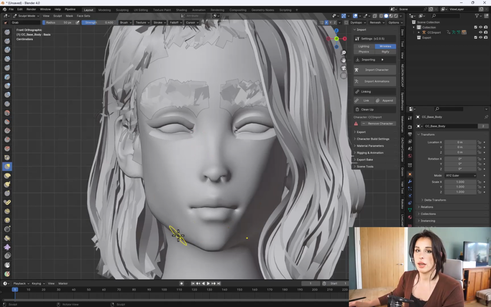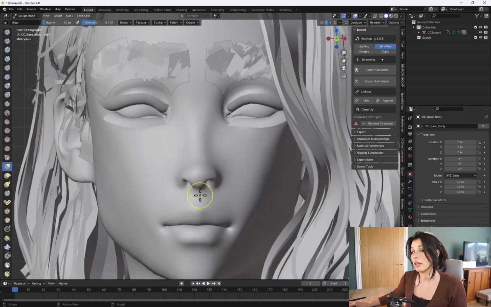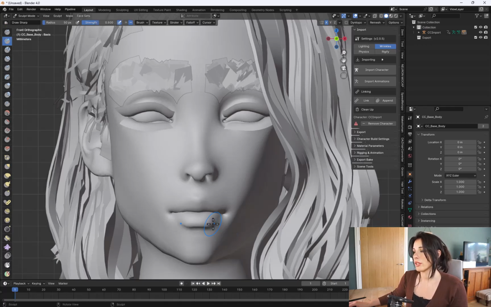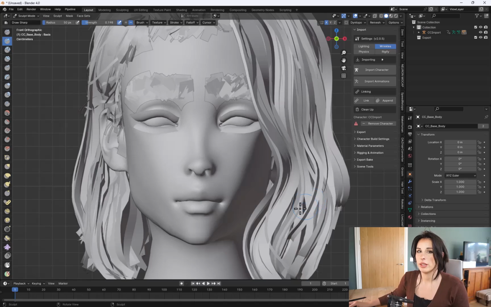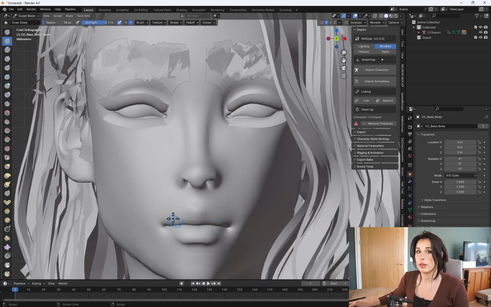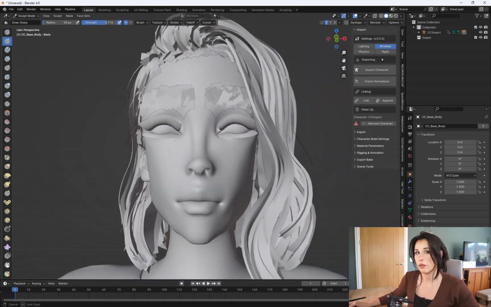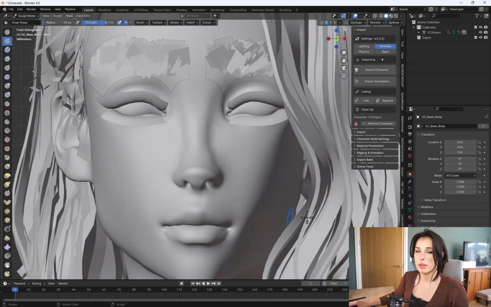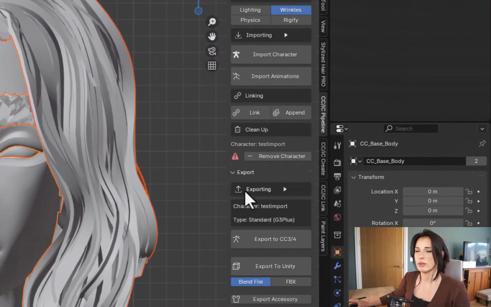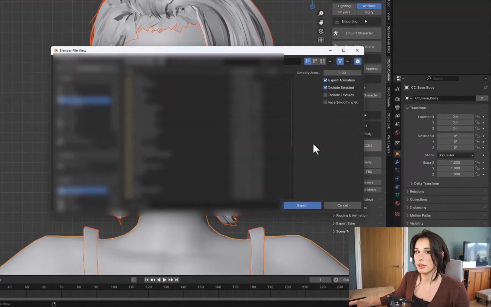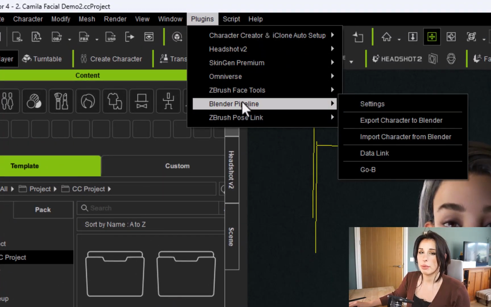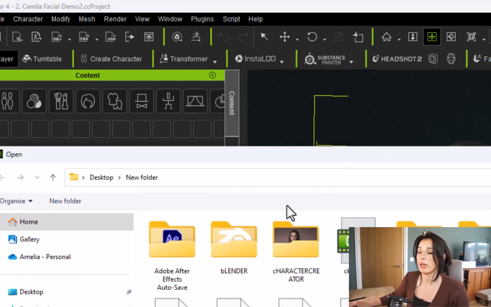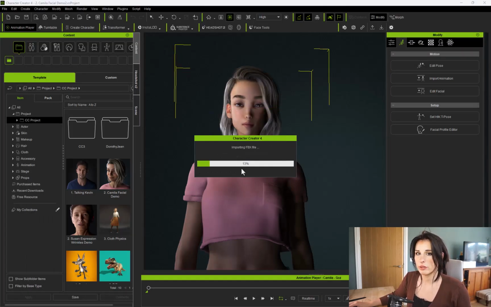When I'm sculpting, I work on the larger areas and then I refine the details. So I'm trying to keep this character's features sharp as this is a stylized character. So I use a lot of the draw brush and the define sharp brush as well as the flatten brush as well. Once I'm happy with the sculpt, I just go over to the CC pipeline dialog and click on the export to Character Creator button, and then I go back into Character Creator and then go into plugins, Blender pipeline, and then go into import character from Blender and just load that FBX file back in.